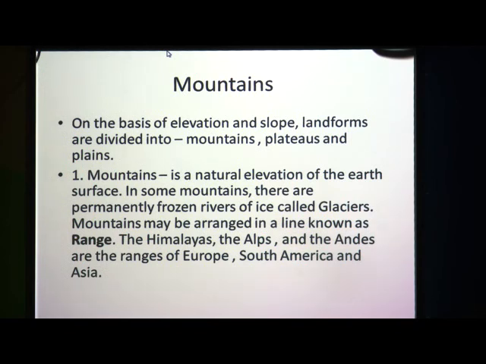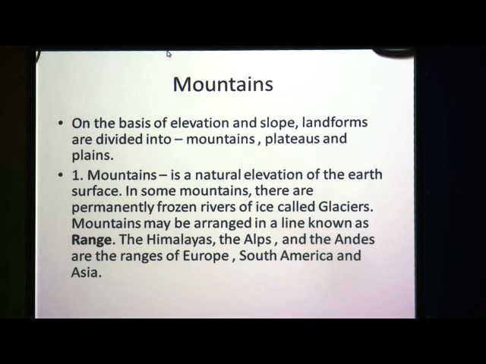In some mountains, there are permanently frozen rivers of ice called glaciers. These mountains may be arranged in a line known as range. So, what do you mean by range? Mountains that are arranged in lines, in parallel lines, are called ranges. For example, the Himalayas, the Alps, the Andes are the ranges of Asia, Europe and South America.